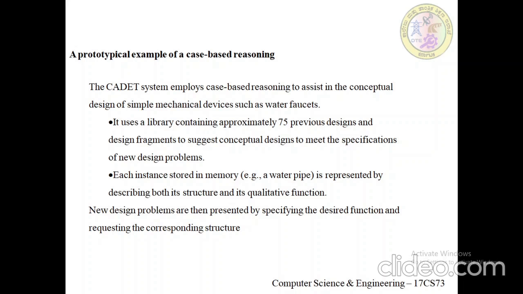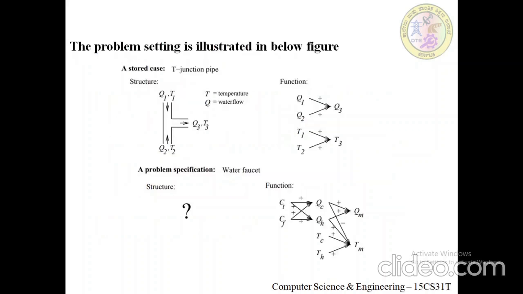Here, each instance is stored in a memory. For example, a water pipe is represented by describing both its structure and its qualitative function. New design problems are presented by specifying the desired function and requesting the corresponding structure. This is shown here in the top half of the figure.